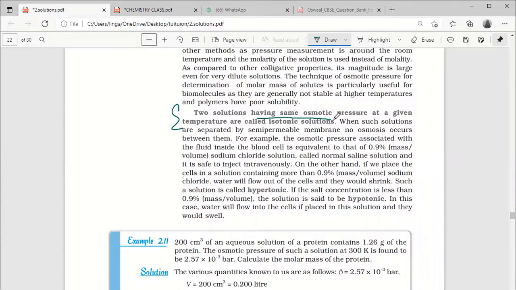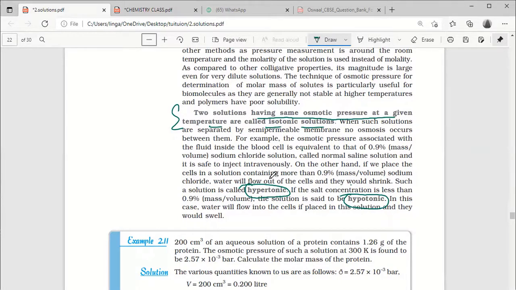The solutions having the same osmotic pressure at a given temperature are called isotonic solutions. Here two words are there. One is hypertonic and the other is hypotonic. Hyper and hypo. Hyper means more. With sodium chloride, water flows out of the cell and they would shrink. Such solutions are called hypertonic. Where the concentration is less, the solution is said to be hypotonic.